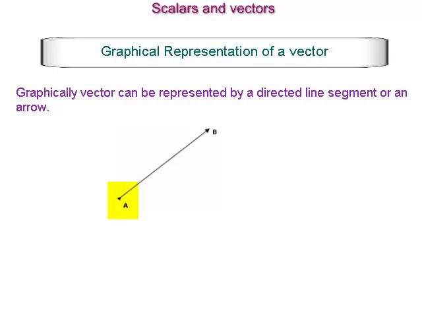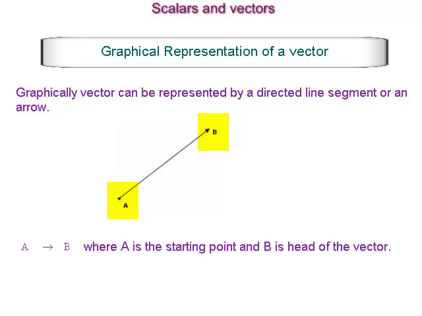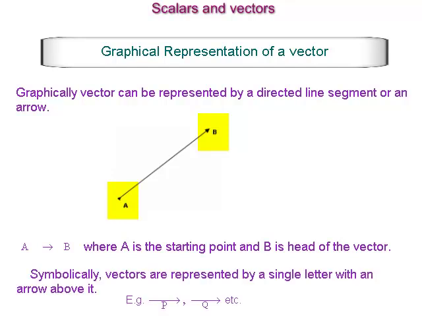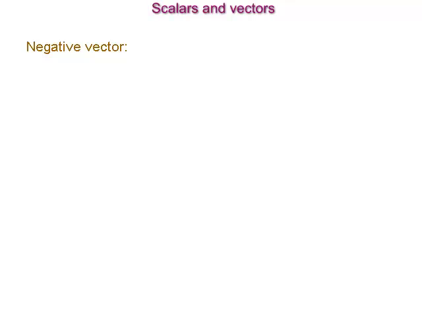Displacement of a body from A to B is represented as A points to B, where A is the starting point and B is the head of the vector. Symbolically, vectors are represented by a single letter with an arrow above it. See the example.